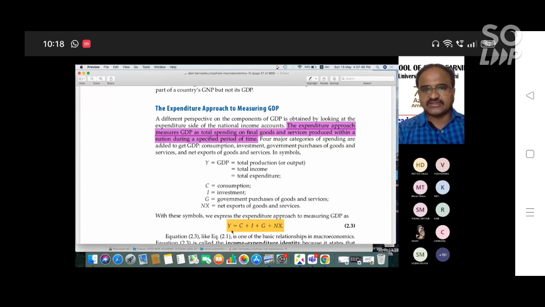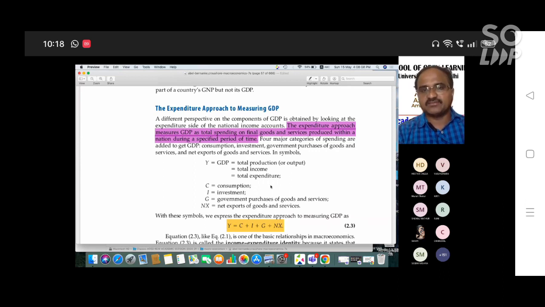What is the national income? Y is equal to C plus I plus G plus NX. NX means exports and imports. National income is GDP plus NX, and that NX is also called NFIA. So Y is equal to GDP, by the total product method, total income method, or expenditure method.